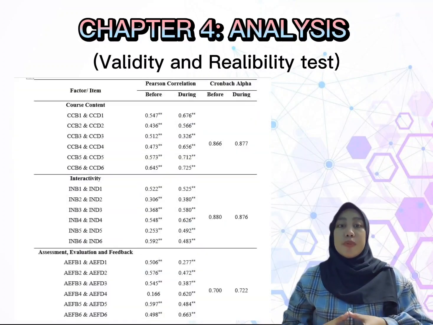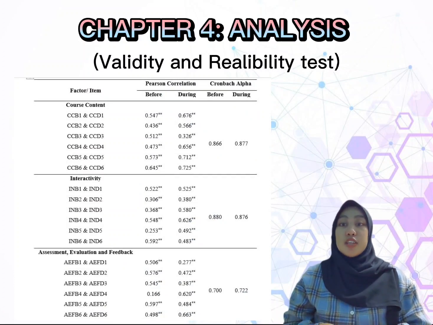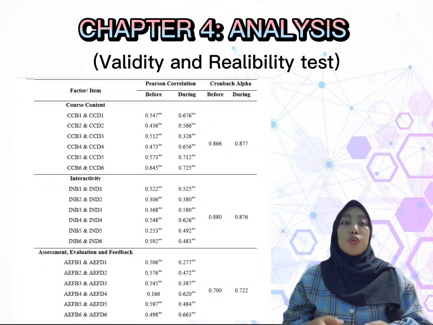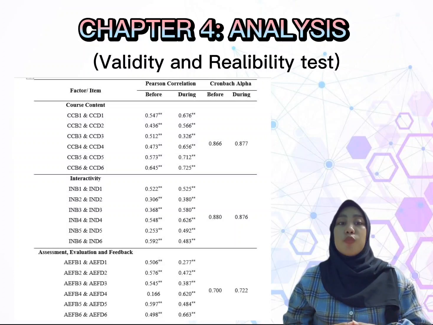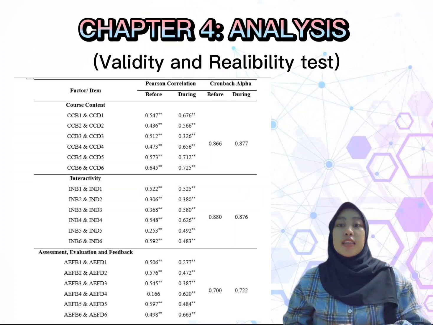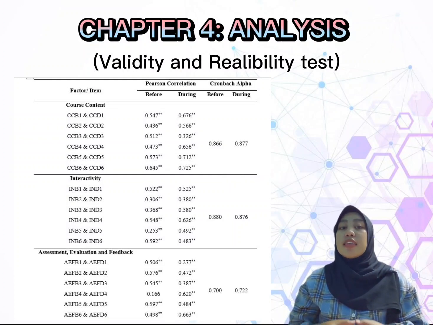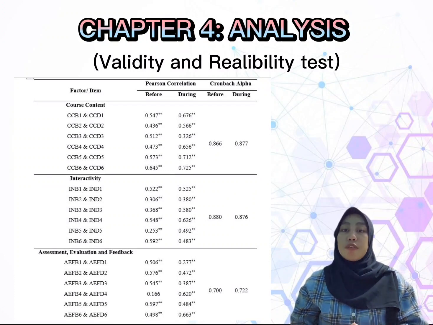Next is the validity and reliability test. There are many types of validity. However, for this research, it is construct validity. Thus, the validity of the measurement items was assessed by using the Pearson correlation. The general rule for validity using Pearson is that the calculated value must be greater than the critical value. Thus, in this study, the value of the Pearson correlation coefficient must be greater than 0.195. According to the table, most indicators were valid and statistically significant for both learning methods.